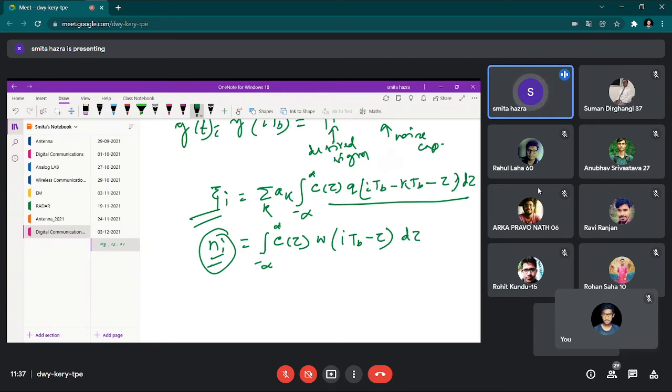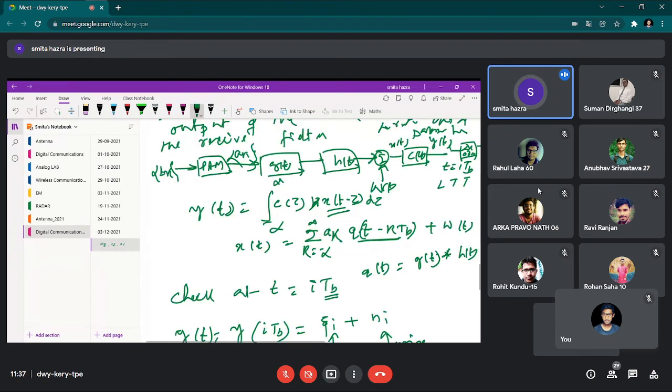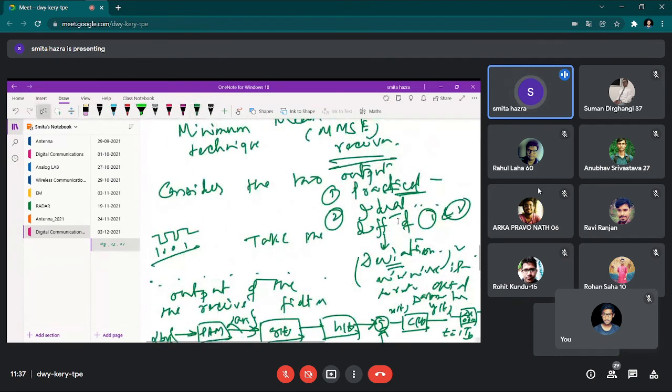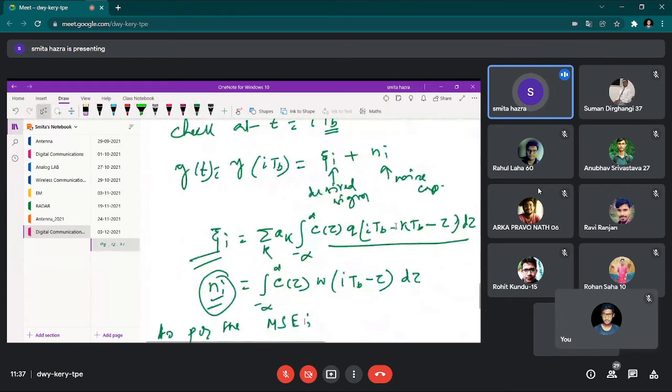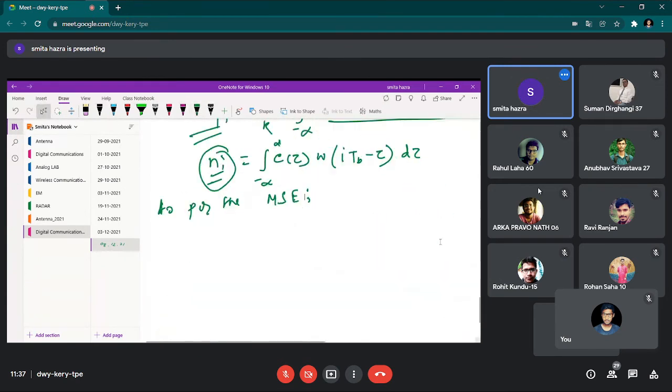So as per the mean square error, you need two things. One is practical, one is ideal. This is your practical stream, what you are getting, and you need also the ideal.